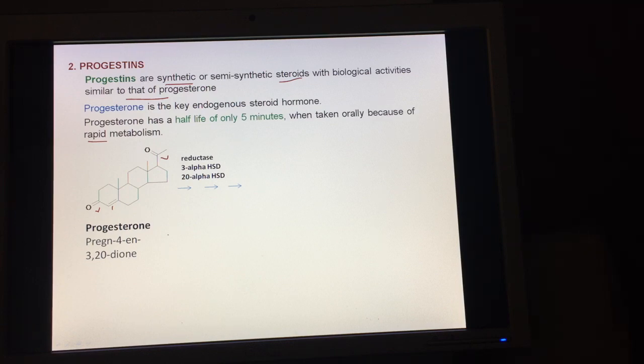Now this progesterone is acted upon by the enzymes reductase, 3 alpha HSD (hydroxysteroid dehydrogenase) and 20 alpha hydroxysteroid dehydrogenase to ultimately form 5 beta pregnane 3 alpha, 20 alpha diol. So these three enzymes: the reductase enzyme removes this double bond from here.